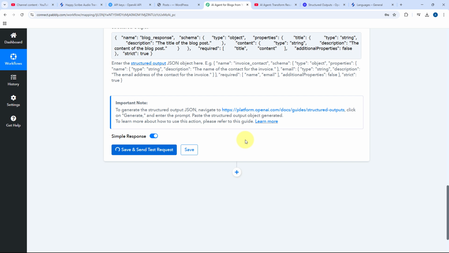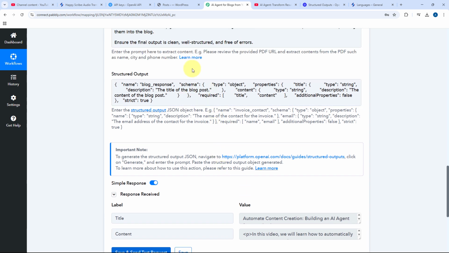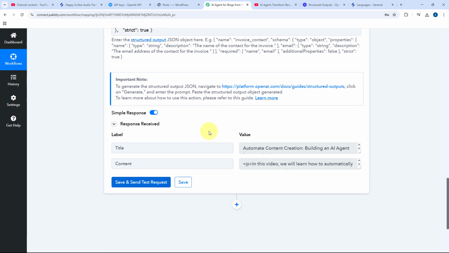The first one is the response of the title of the blog and the second one is the blog content. And here it is. Here you can see that because we have provided a structured output, a JSON schema, it has given the response in the exact same format.